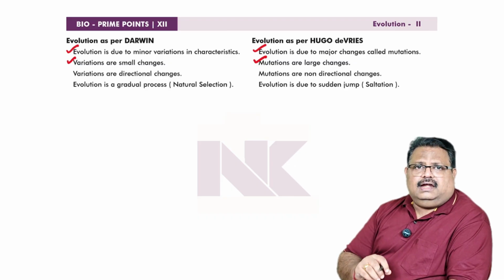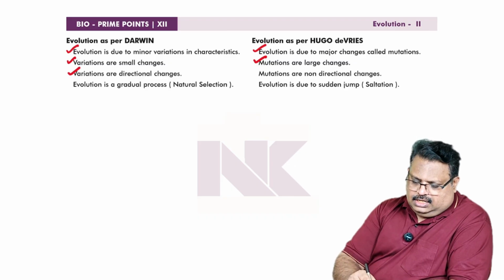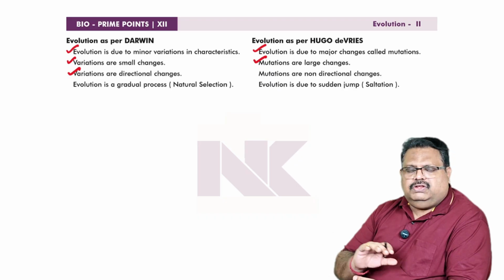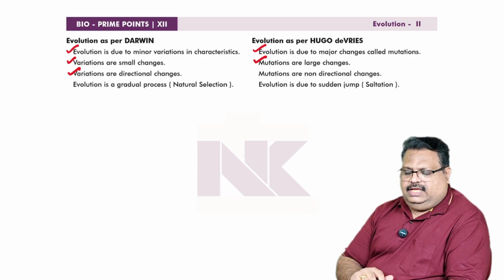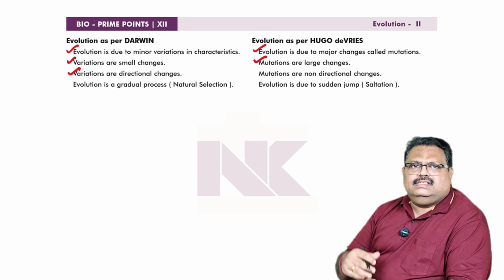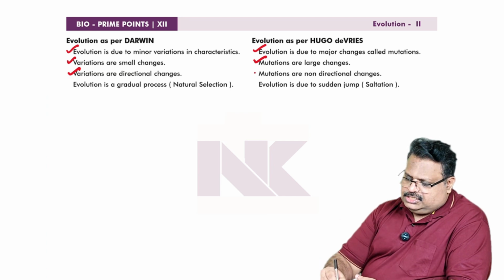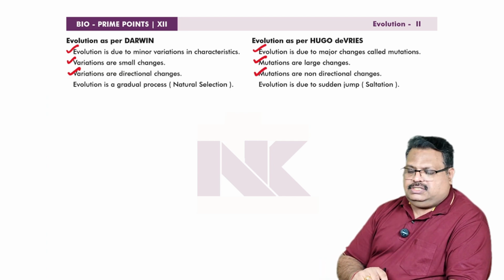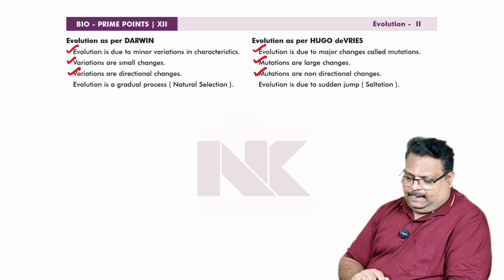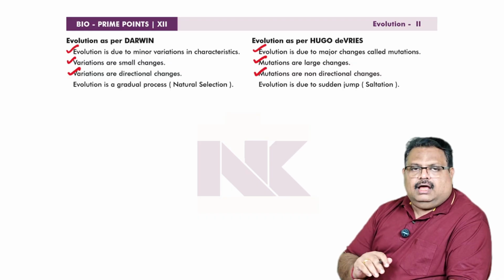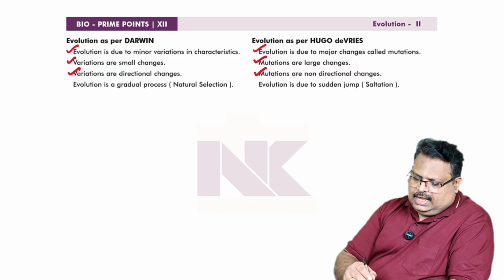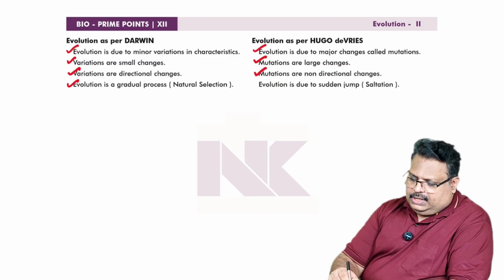The variations are directional. Directional means they occur in a particular direction. Evolution is considered to be a directional change. But mutation has no direction. It is a random process. Mutations are non-directional changes. Then, as per Darwin, evolution is a gradual process due to natural selection.